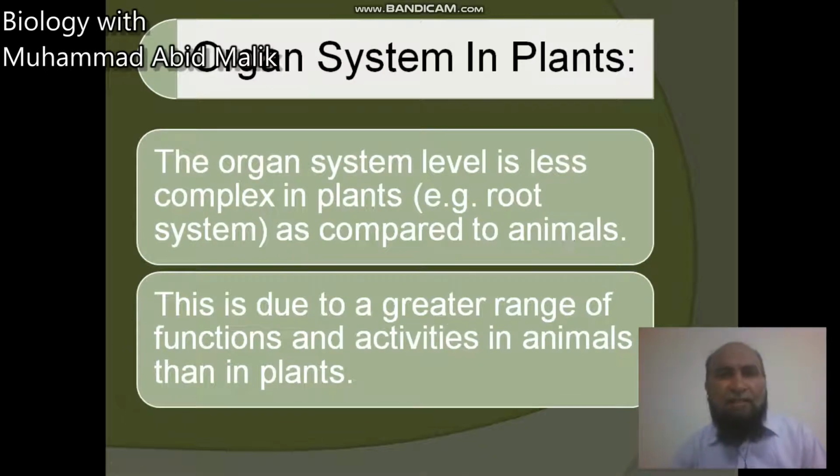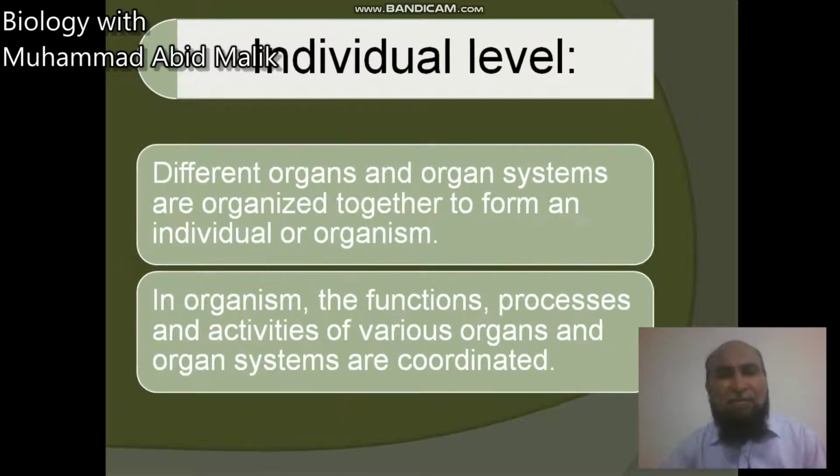Organ system in plants: as you are well aware, the organ systems in plants are not as complex as compared to animals. This is due to a greater range of functions and activities in animals than in plants. Of course, there are more activities and functions in animals. So we are trying to understand the individual level. Different organs and organ systems are organized together to form an individual or organism. This level now goes towards the individual.